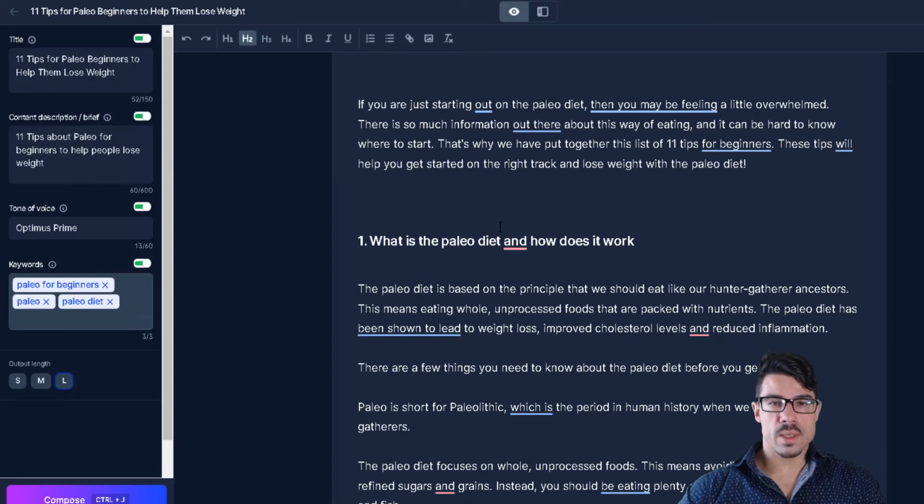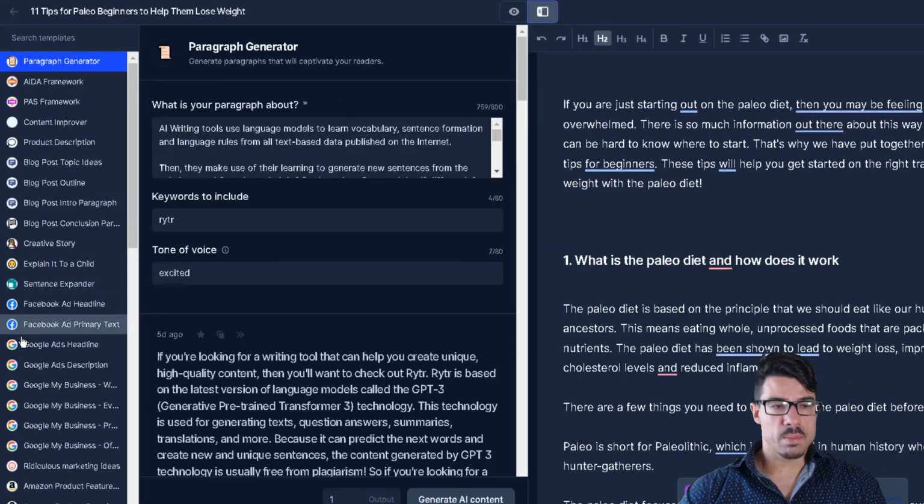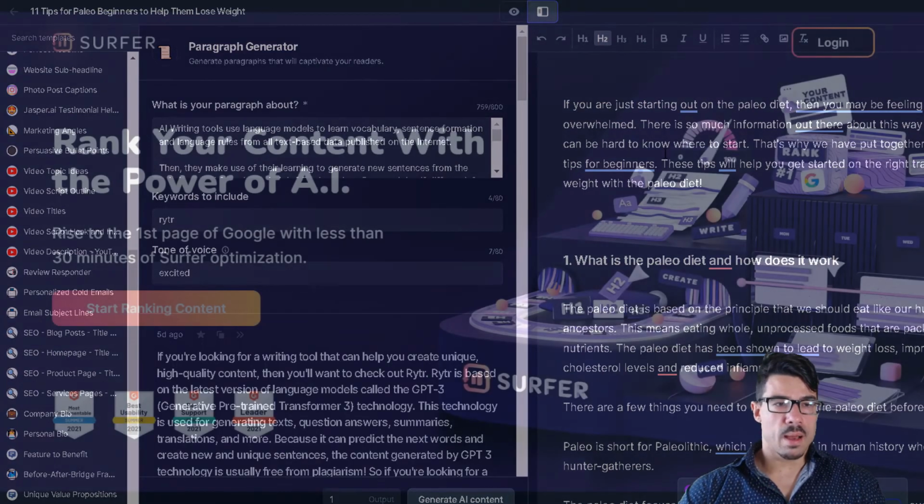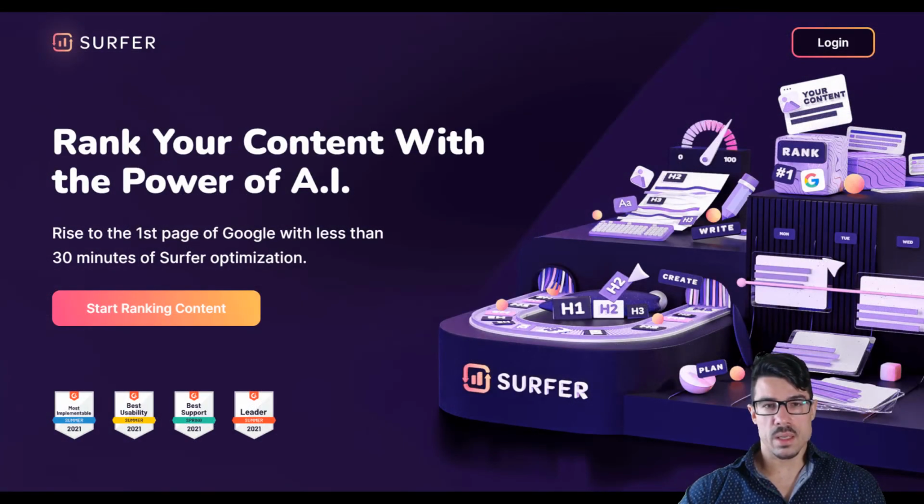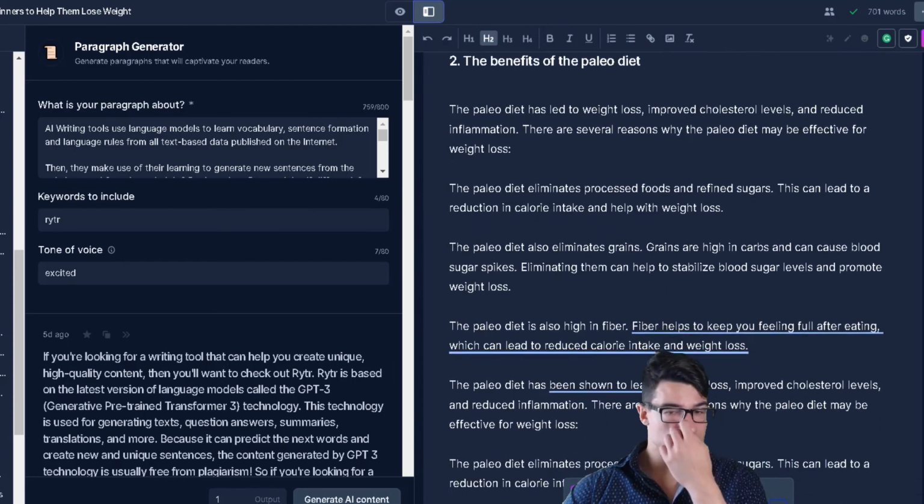And once again, if you want to access the templates, you can go over here to power mode and access the templates, the ones that I already explained. Also, in this case, I don't have it, but you can also use Surfer SEO. I'm also using Surfer SEO, but it's not integrated with my Jasper.ai account. But you can also use Surfer SEO to help you optimize your content for the search engines, so you can more easily get visitors from Google and other search engines to your blog. Okay, so this is how I easily write blog posts using Jasper.ai.